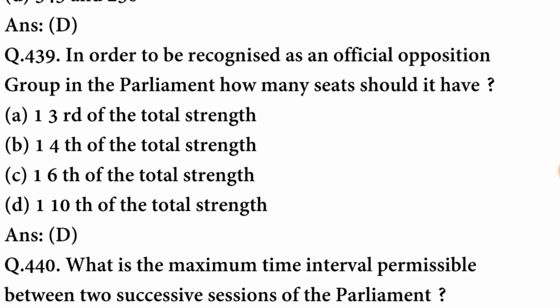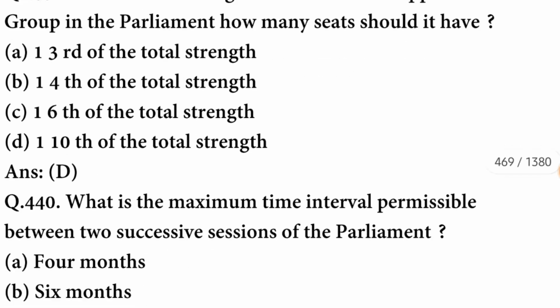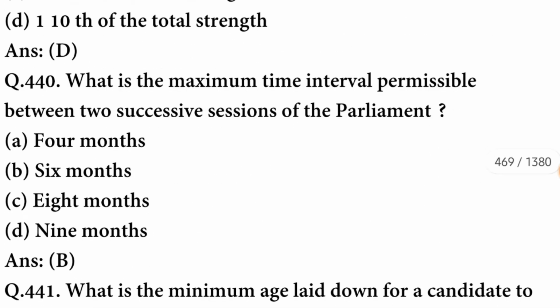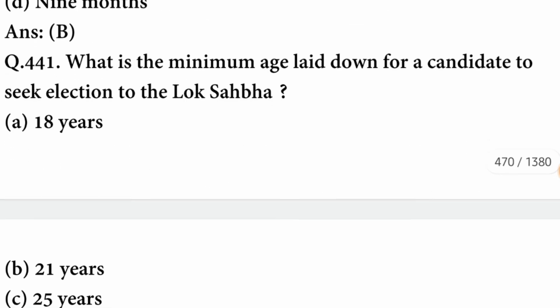In order to be recognized as an official opposition group in parliament, how many seats should it have? It should have one-tenth of the total strength. The option is correct. What is the maximum time interval permissible between two successive sessions of the parliament? It is 6 months. B option is correct.